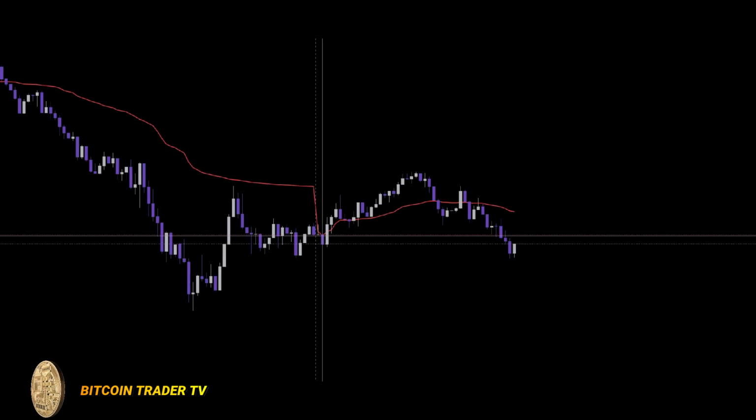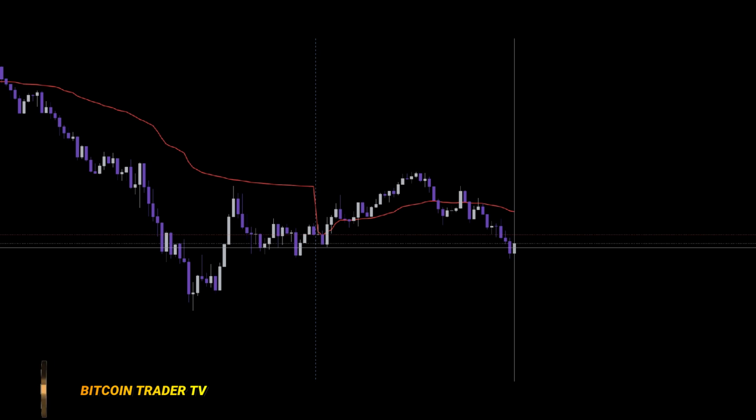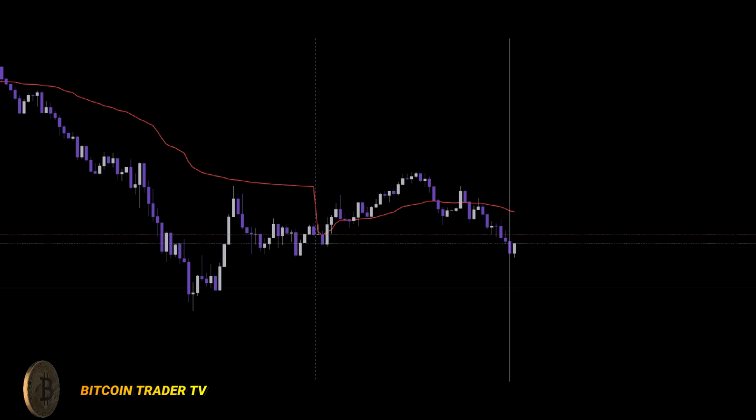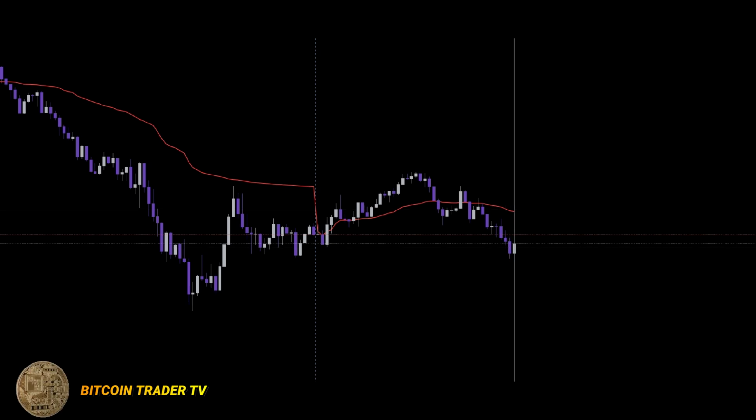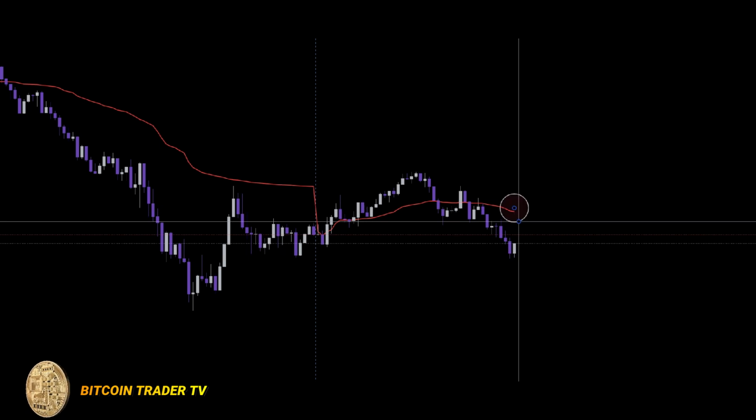VWAP also helps you judge market bias. If price is above VWAP, bulls are likely in control. If price is below VWAP, sellers have the edge. It's a real-time sentiment gauge used by pros.